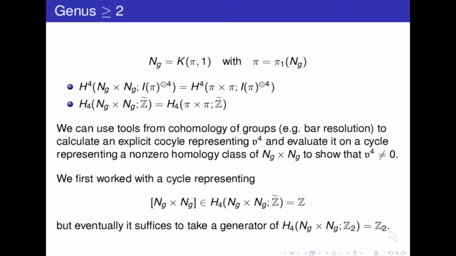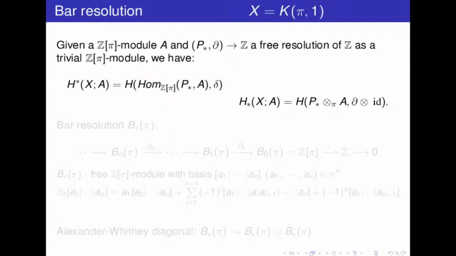Okay, so I will continue here with coefficient in Z2. Okay, so let me recall a bit about the bar resolution, since this will be important for the sequel.